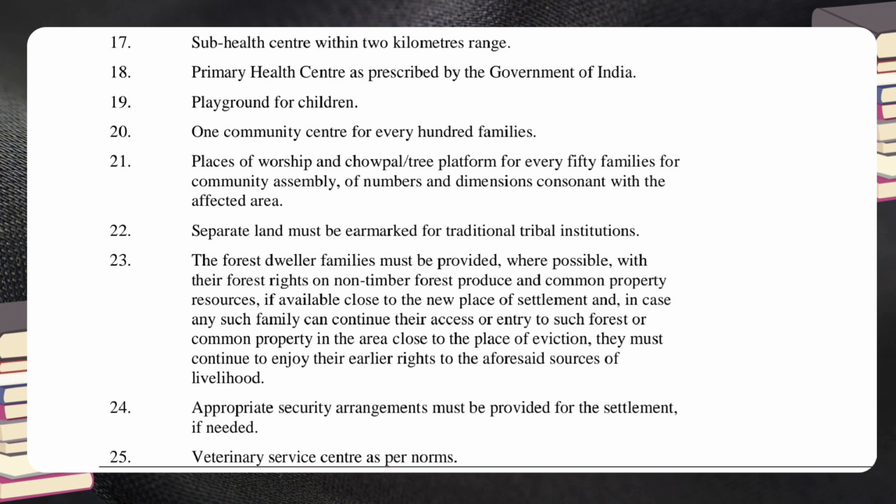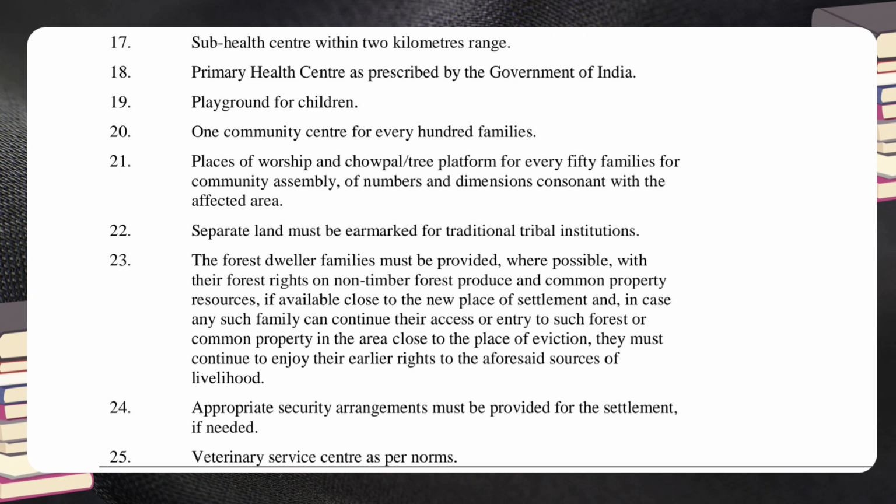21. Places of worship and chopal, tree platform for every 50 families for community assembly, of numbers and dimensions consonant with the affected area. 22. Separate land must be earmarked for traditional tribal institutions. 23.